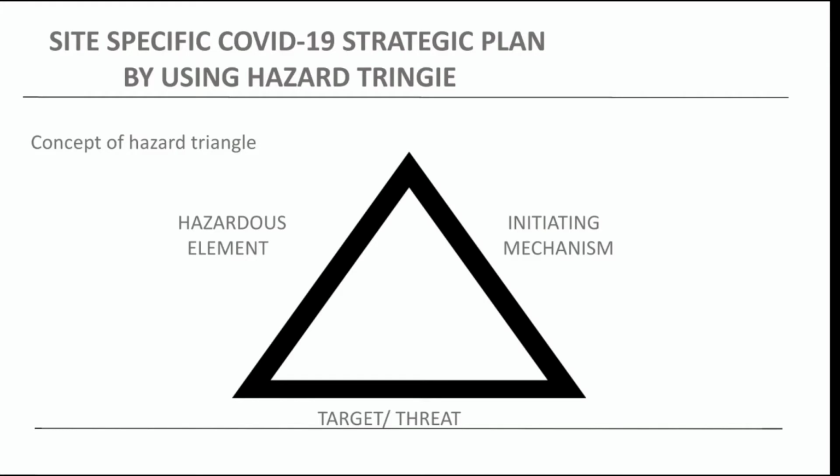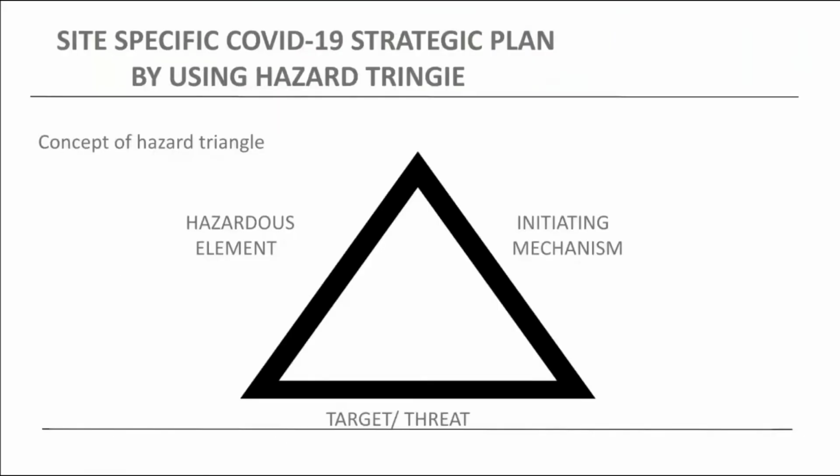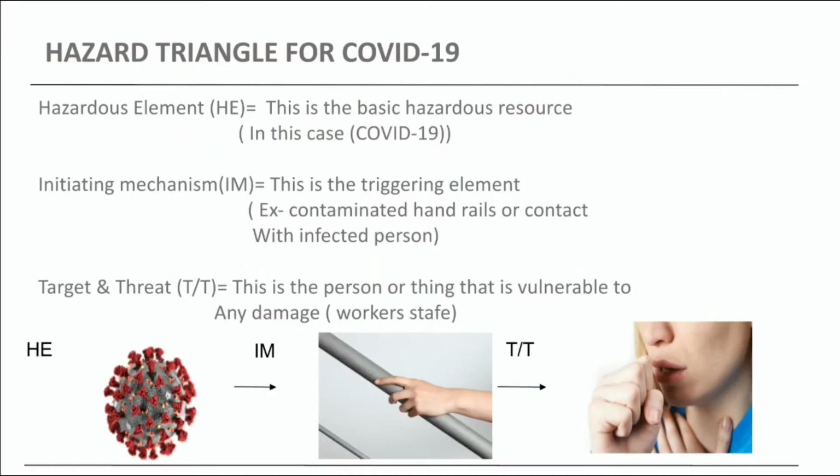And the last will be the threat and target. Threat and target will be similar. Threat can be a person or a property. Target will be the person or a property. I think you have understood the basics of the hazard triangle. And now let's properly elaborate this with a proper example of the hazard triangle, and that will be COVID-19.